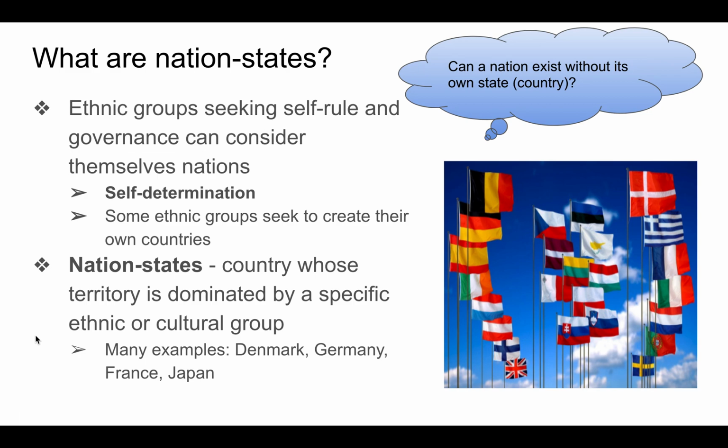Ethnic groups seek self-rule. It's called self-determination. Some ethnic groups seek to create their own countries through this self-determination. It happens through separatist movements.